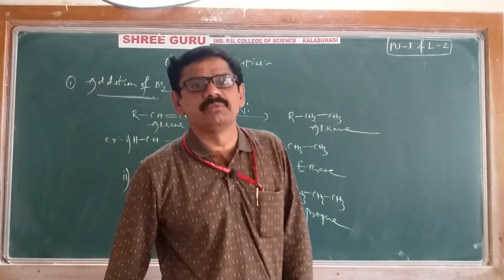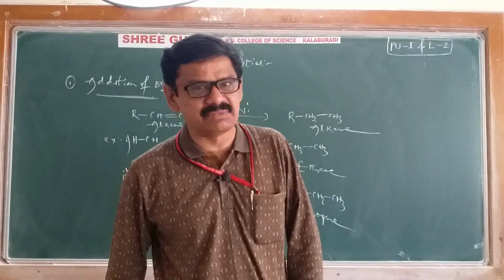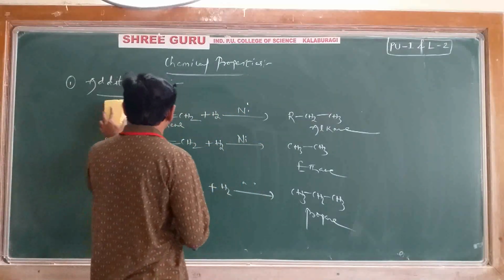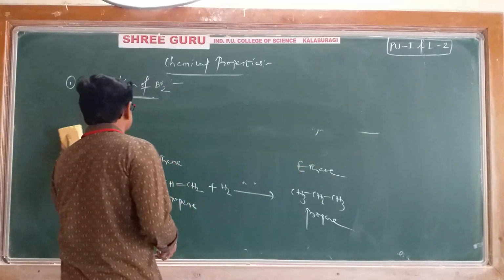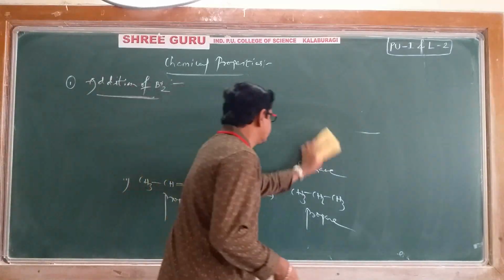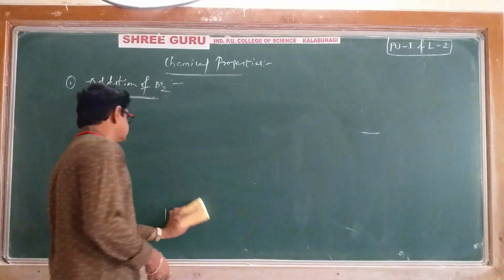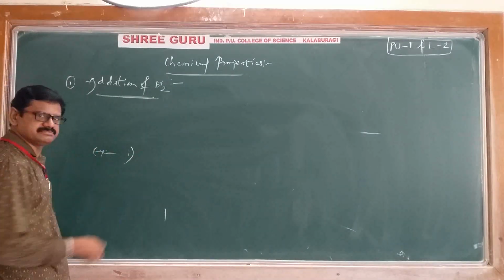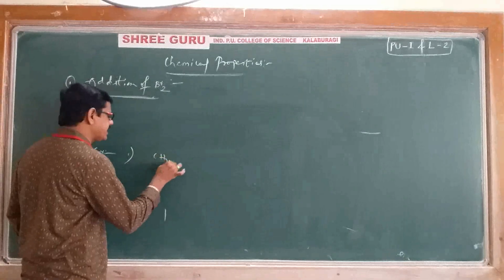Sir, why particularly bromine only are we taking? There is a reason behind that. That reason also we'll discuss. Wait. See, again as it is, first we'll write an example. Example number 1. See, ethene again I am taking.